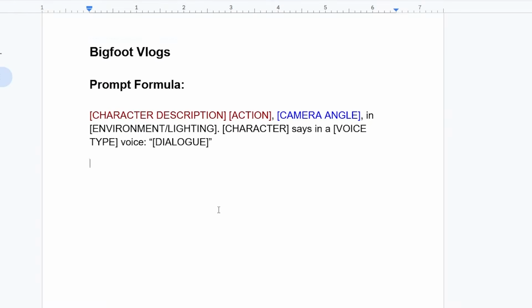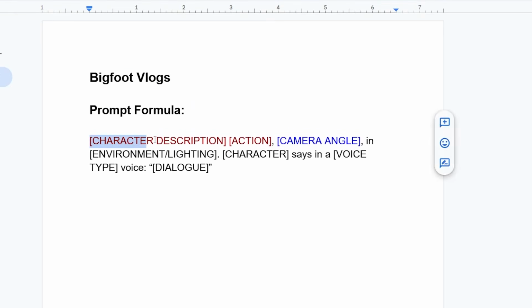Here's the formula. Character description, action, camera angle, in environment, lighting. Character name says in a voice-type voice, dialogue. Let me break it down for you real quick. You always start with a detailed character description. Then describe exactly what they're doing. Add the camera angle: selfie, tripod, POV, etc. Describe the environment and lighting. Cinematic keywords help here. Then end with the exact voice style and the dialogue you want.